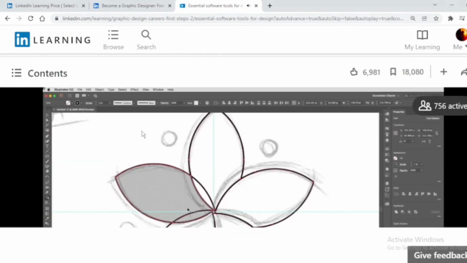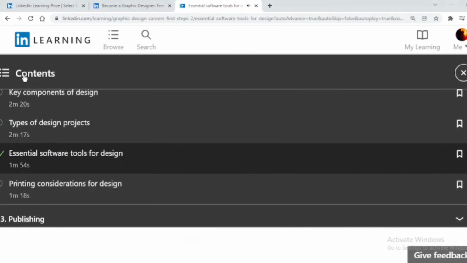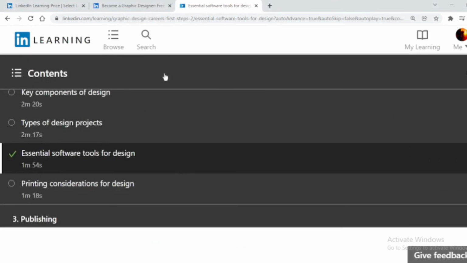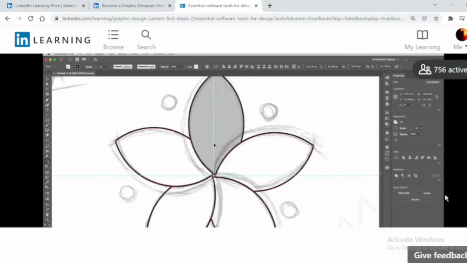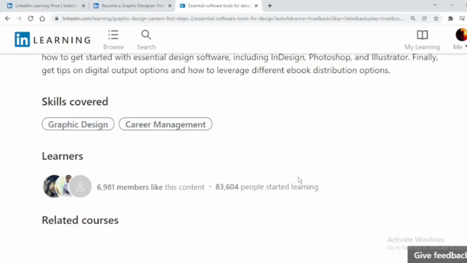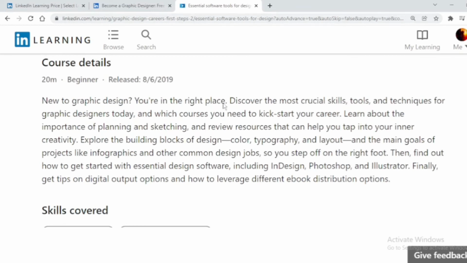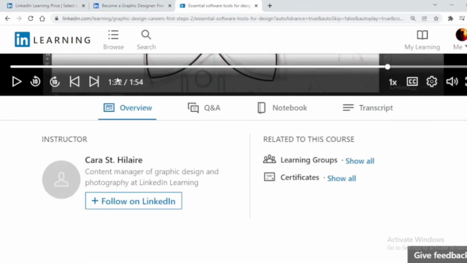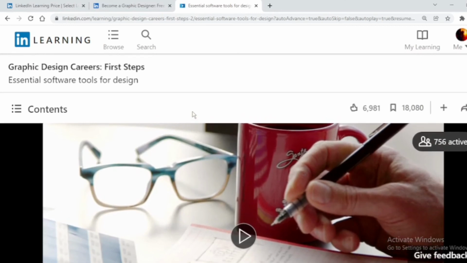This is how the Photoshop and Illustrator classes go on, and you will learn from it. Then LinkedIn Learning content is over here. These are the student intro activities currently, then certificate and all. These are the things which go on in this, and the skills covered are also written. Okay, so that's how the course looks like.